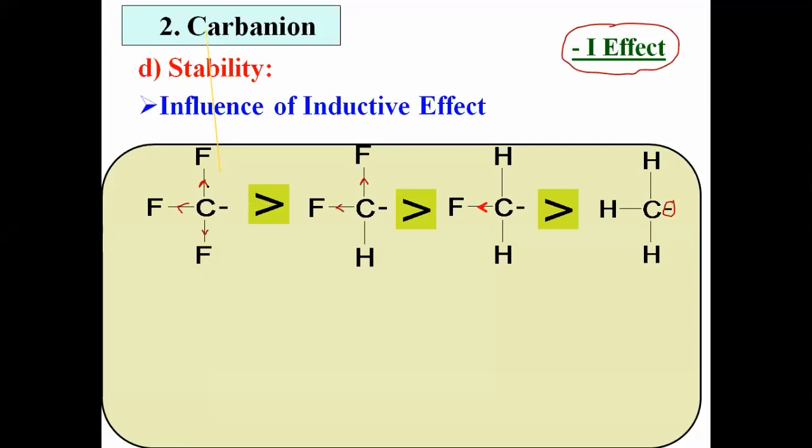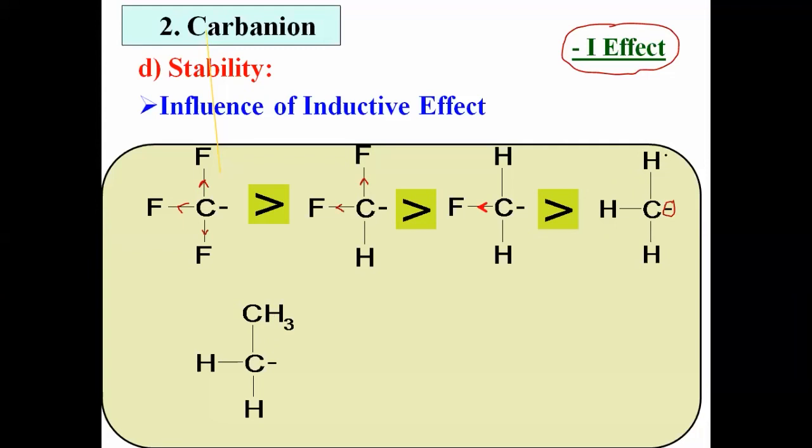Okay, this is just about the stability of different carbanions, and what is the role of the fluorine, what is the role of the electron withdrawing inductive effect in the stability of that carbanion. Let us see one more example. Suppose I take another example. This is the primary carbanion.